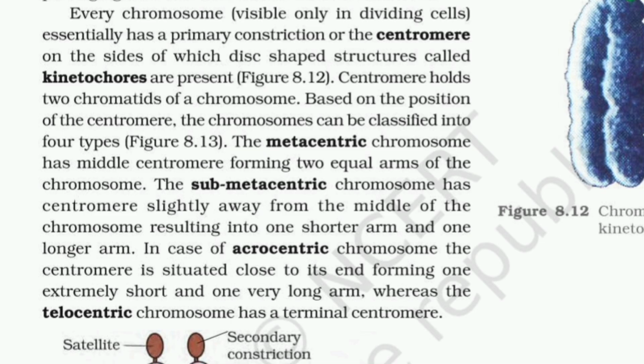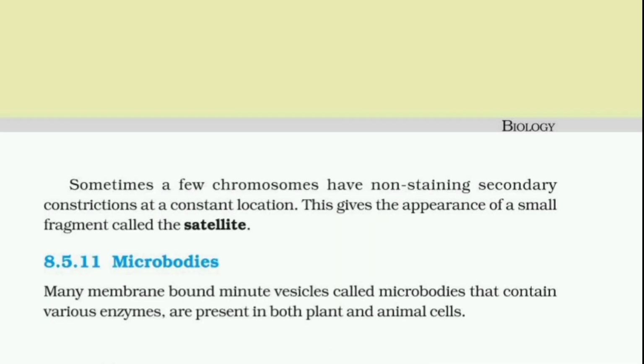Sometimes a few chromosomes have a non-staining secondary constriction at a constant location. This gives the appearance of a small fragment called a satellite. 8.5.11 Microbodies. Many membrane-bound minute vesicles called microbodies that contain various enzymes are present in both plant and animal cells.